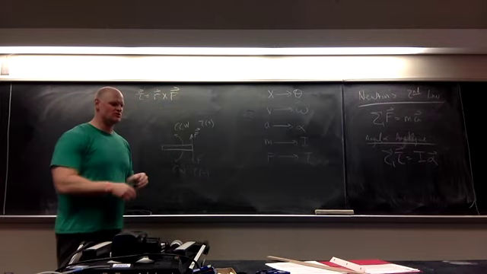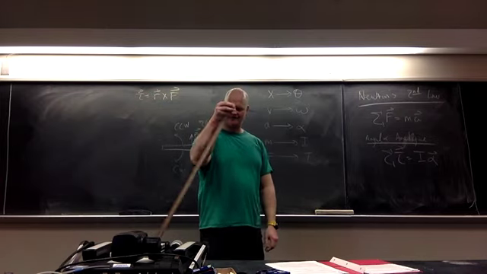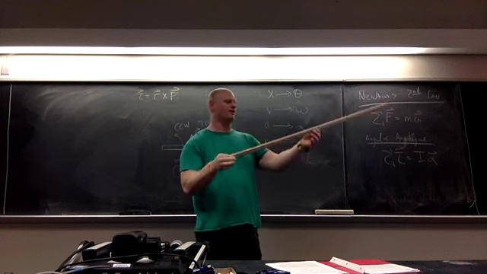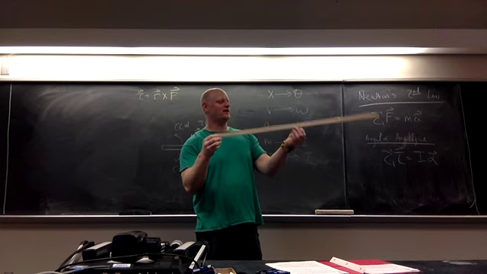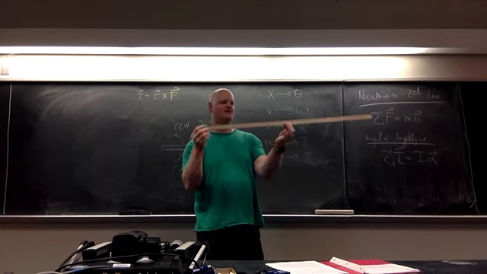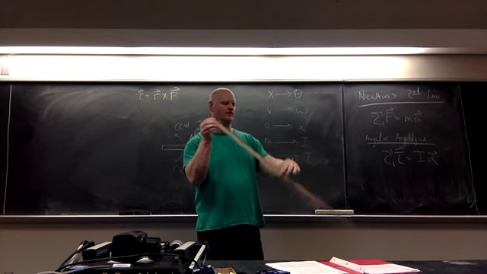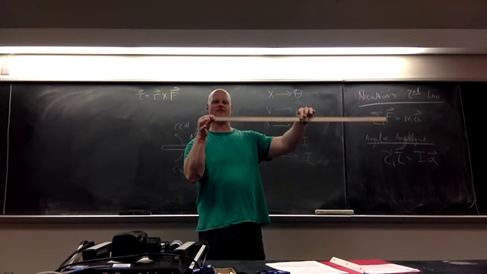So to get something to move in an angular fashion, what is actually generating the angular acceleration as this thing is falling down is in fact torque. Torque in this case is due to the fact that this thing has a mass, i.e. has a center of mass. Gravity's pulling down on the center of mass, so as this thing swings down, it's actually gravity which is generating the torque due to the fact that I have a pivot point here.